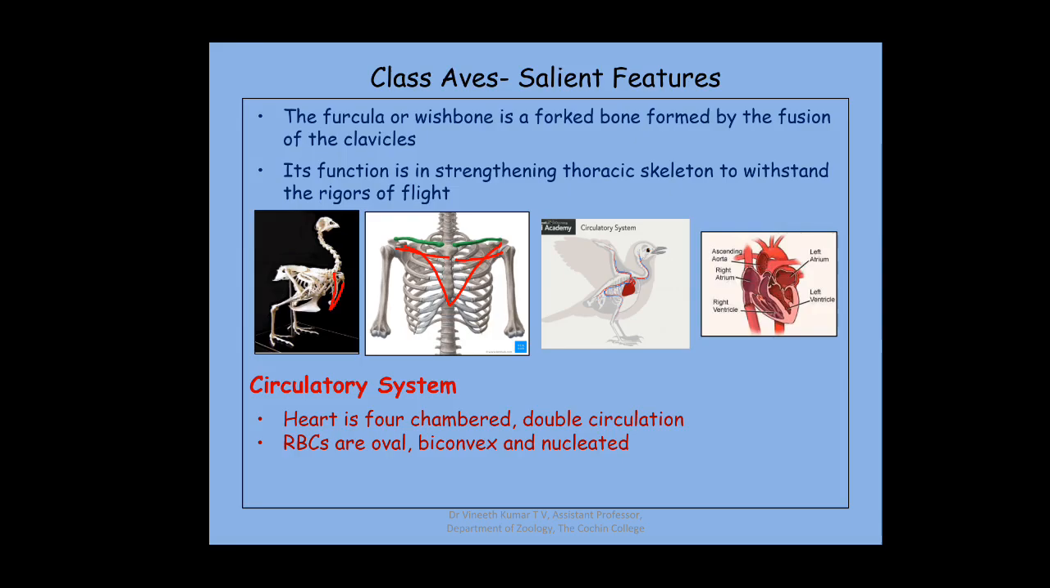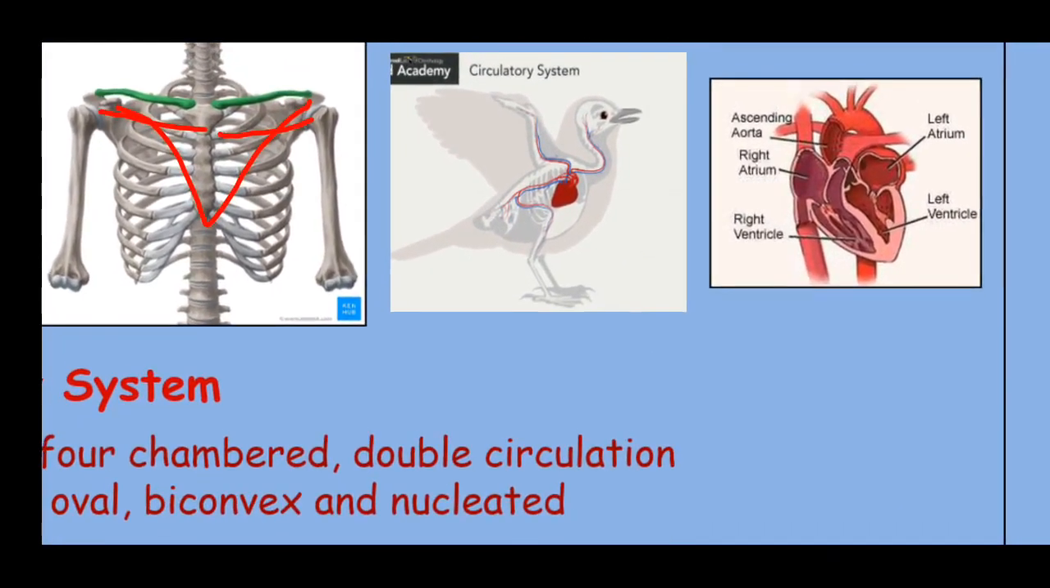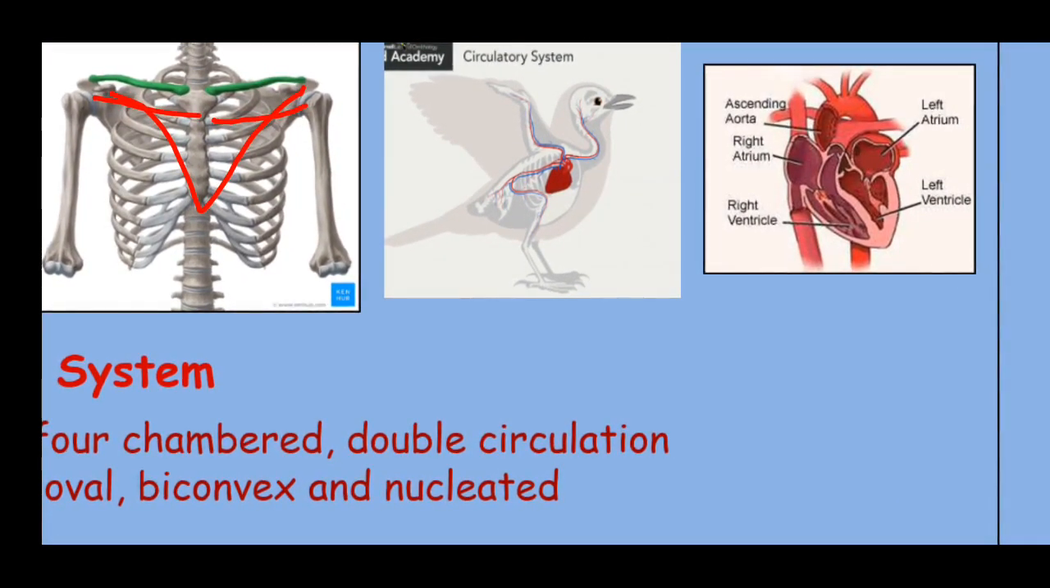The RBCs here are oval, biconvex and nucleated. If you compare with humans, we have biconcave RBCs, which are non-nucleated. Here they have nucleated ones. In these diagrams, you can see the position of the heart, and also the circulatory system where the veins and the arteries are reaching, and you can see the four chambered heart here: the right atrium, the left atrium, the right ventricle, and the left ventricle.